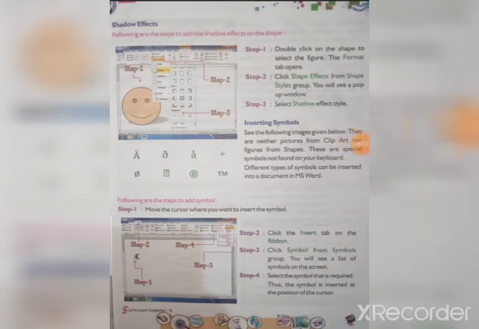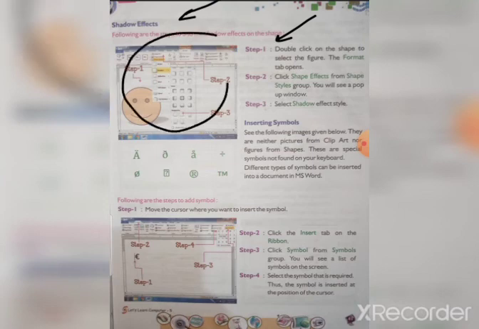Now on page number 41, shadow effect. Shadow means you have maybe seen in some documents or posters there are words with a shadow of the letters. So how to give a shadow effect? First, double click on the shape to select the figure. If you have to select any file, folder or shape, we have to double click it. Okay, then click on Shape Effects from the Shape Styles group. So these are the steps.